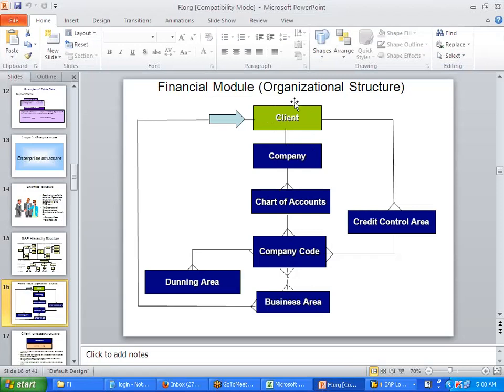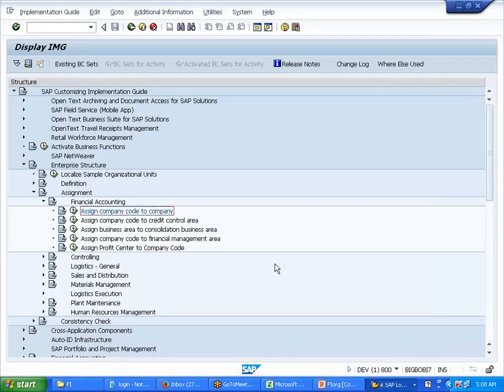So in this enterprise structure, we looked into client, company, company code. Clear? Okay. So we will meet up tomorrow. I'll stop here. Tomorrow we'll continue with the later one, chart of accounts and all those aspects. Now I'll start mostly with the subject. Wherever the technical requirement is there, I'll give you the knowledge there and then.